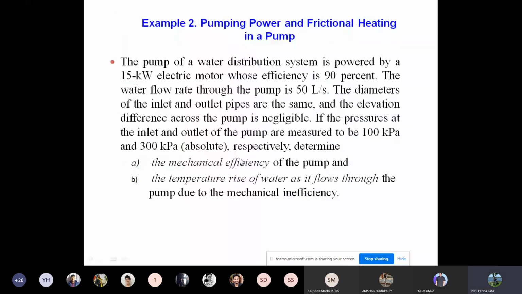Look into another problem, pumping power and frictional heating in a pump. The pump of a water distribution system is powered by a 15 kilowatt electric motor whose efficiency is 90%. The water flow rate through the pump is 50 liters per second. The diameters of the inlet and outlet pipes are the same, and the elevation difference across the pump is negligible. If the pressures at the inlet and outlet of the pump are measured to be 100 kilopascal and 300 kilopascal absolute respectively, determine the mechanical efficiency of the pump and the temperature rise of water as it flows through the pump due to the mechanical inefficiency.